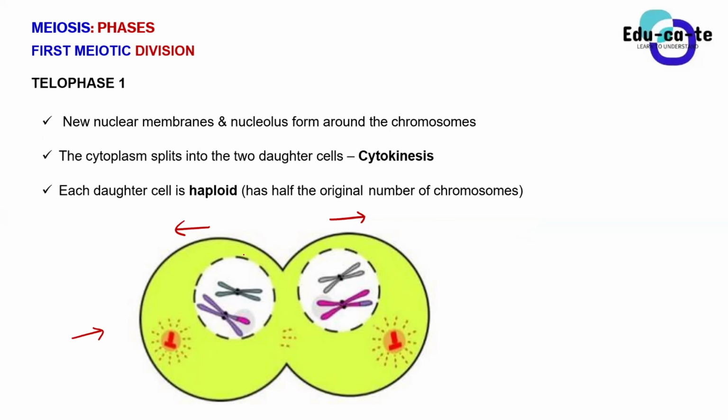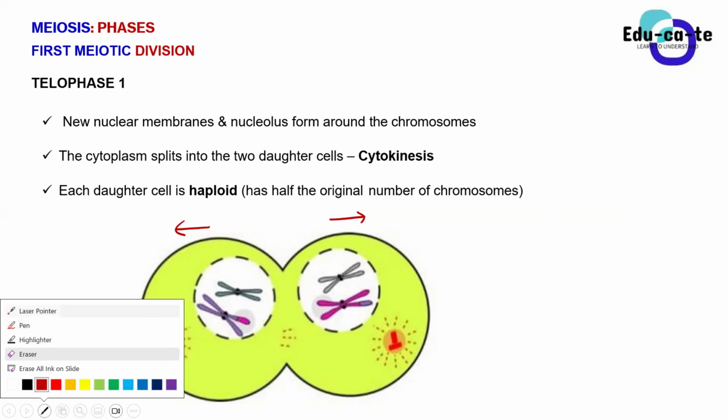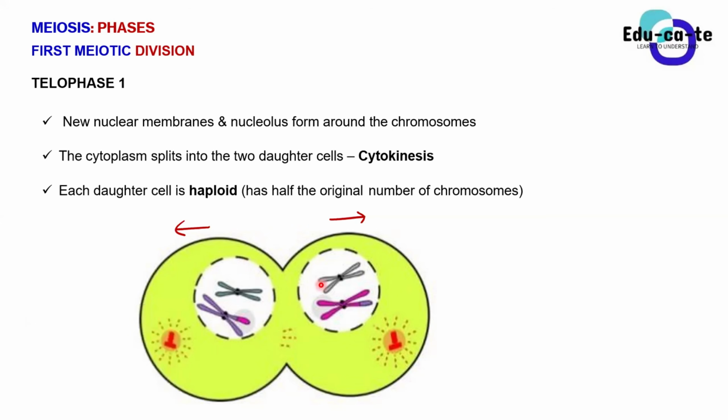So the splitting of the cytoplasm is known as cytokinesis. The term cytokinesis simply means that the cytoplasm is splitting. The jelly-like fluid that we find inside the cell is now going to these two different cells, because we are trying to form two different cells here. That's the whole purpose.